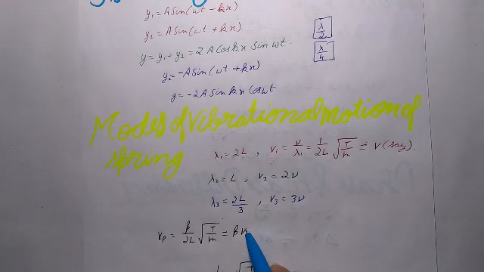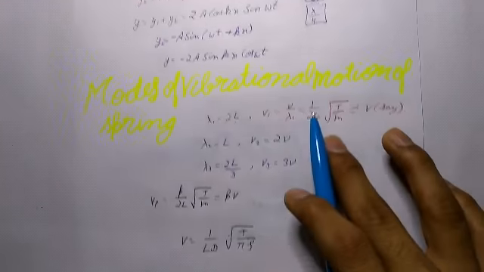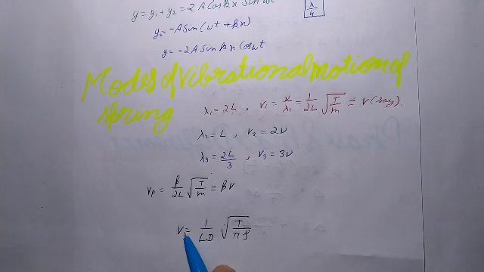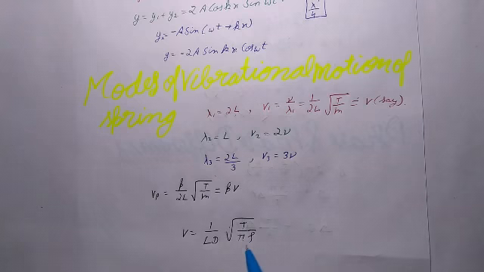So the fundamental frequency for a string of diameter capital D and density rho is this. nu will be equal to 1 by LD under root T upon pi rho.